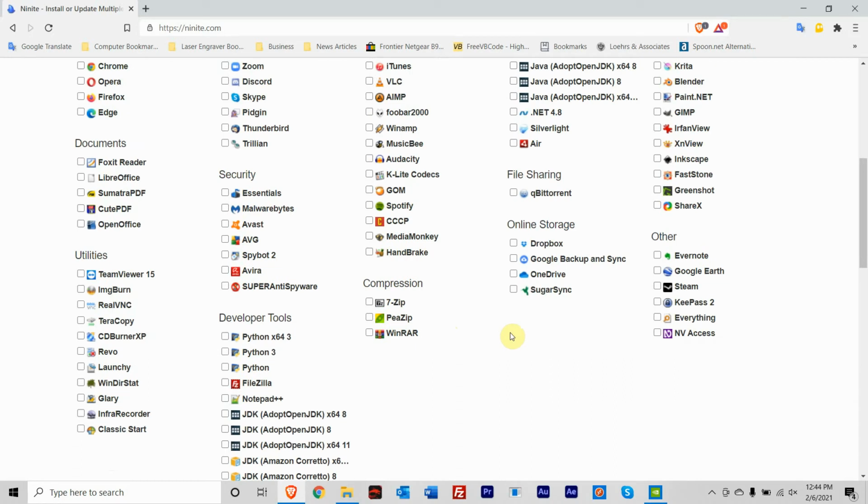There are a lot of other different types of things on here. Maybe you get something called a zip file or a RAR file, and you want to open it up. Again, you can download that and it'll install it for you all simply.